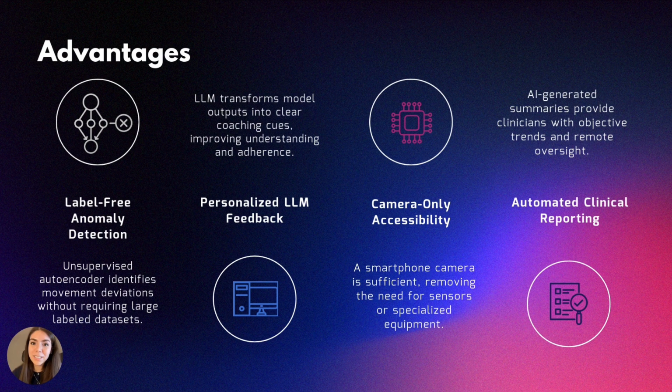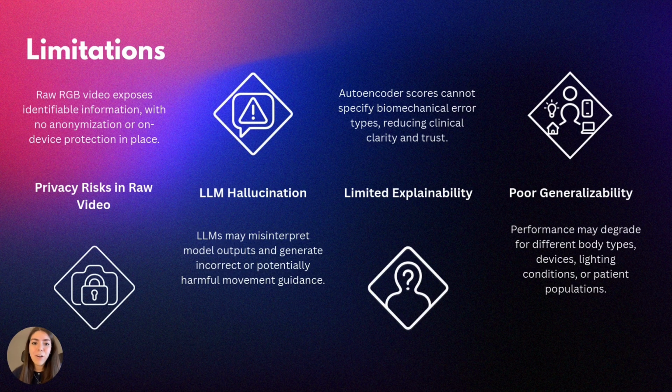But there are also important limitations. Raw RGB videos carry significant privacy risks without strong protections. Large language model hallucination could produce inaccurate or unsafe feedback without added guardrails. And autoencoders detect anomalies, but should also specify which biomechanical error occurred. And generalizability may be limited across different body types, environments, and devices unless trained on more diverse data.